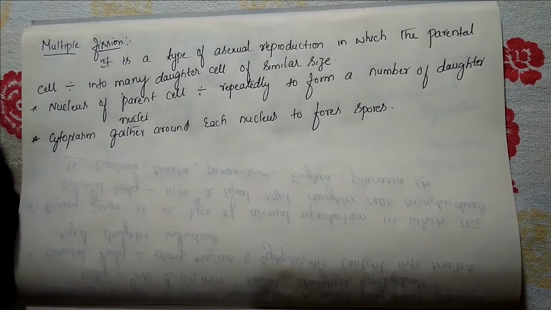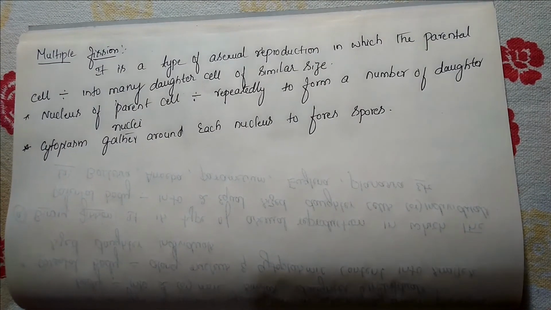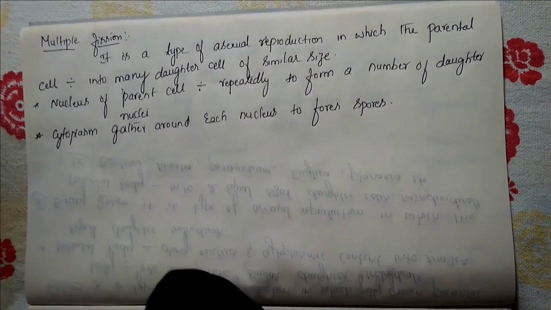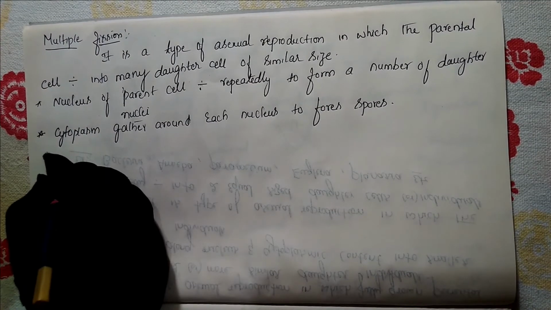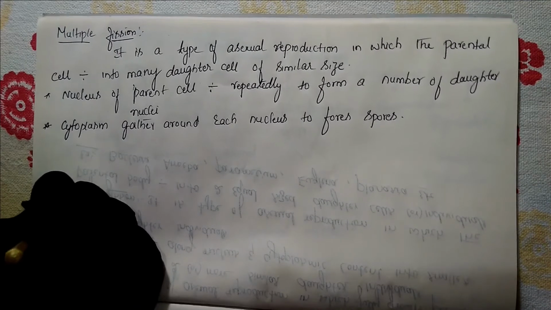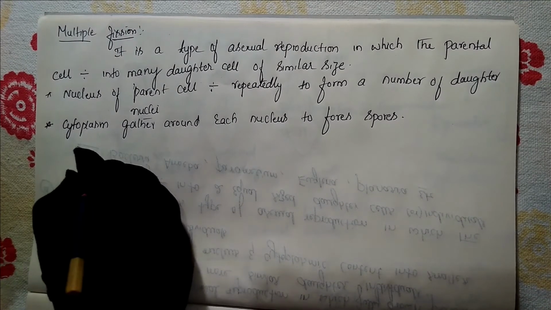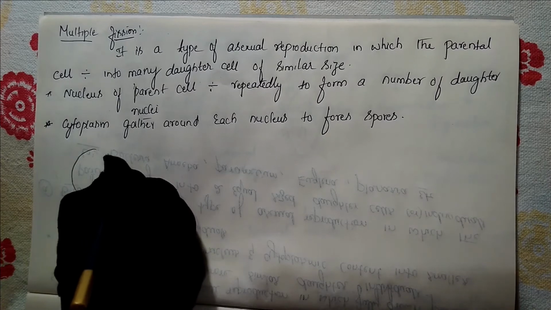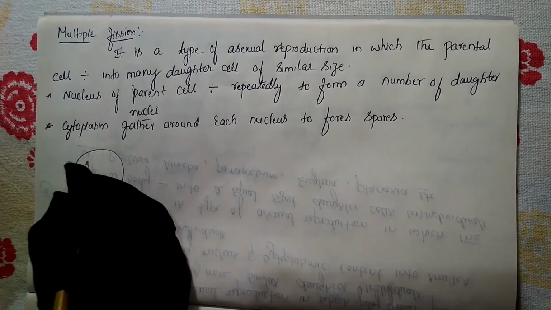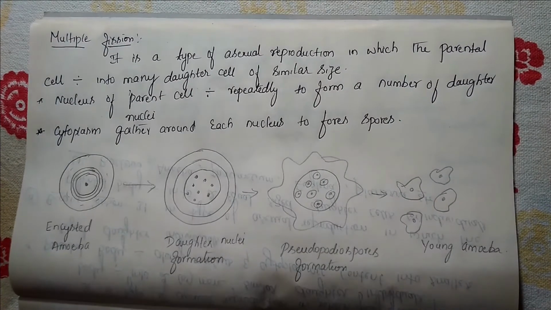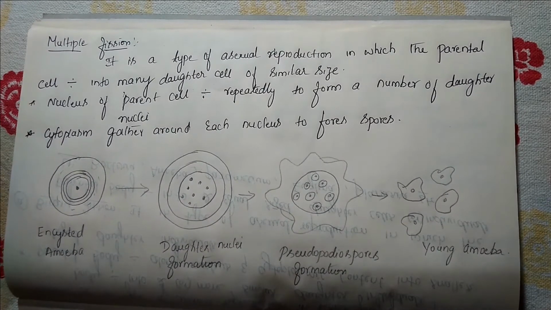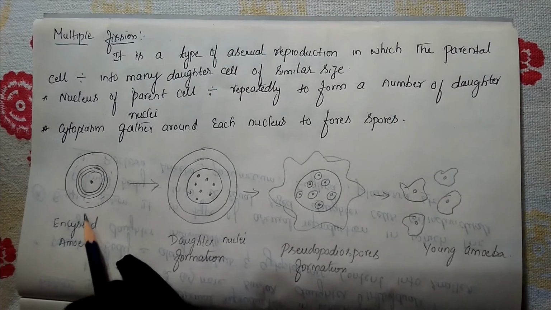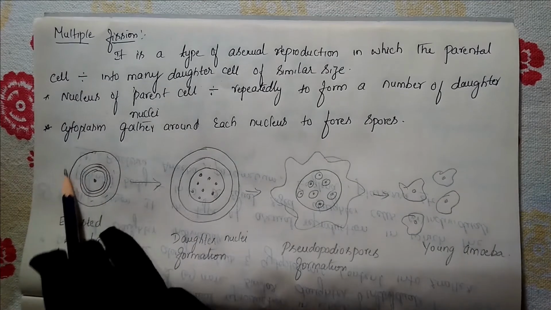So, we'll take an example. Take an example of amoeba. So this is the amoeba here.